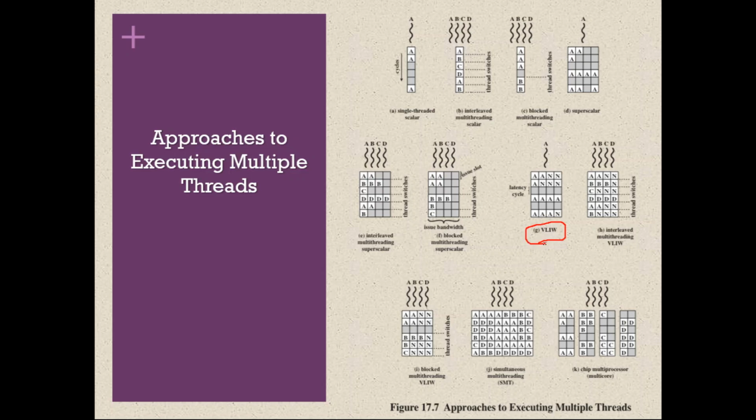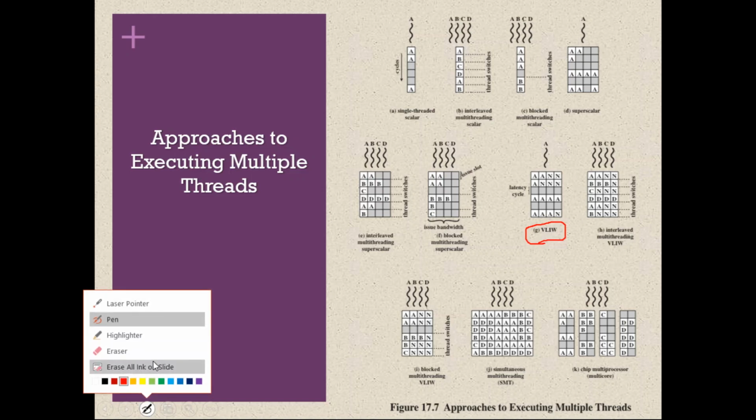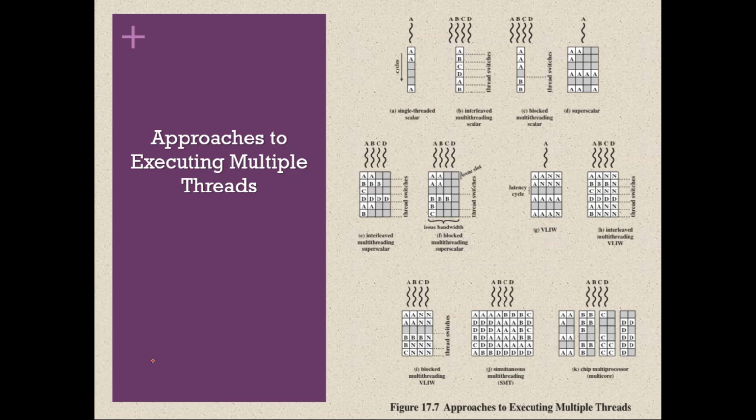VLIW stands for very long instruction word. Okay, very long instruction word. Right. What does it mean, very long instruction word? In the sense, see, normally one word contains one instruction. In any typical processor, one word contains only one instruction. So the word size varies from computer to computer. Generally, it will be a multiple of 8.